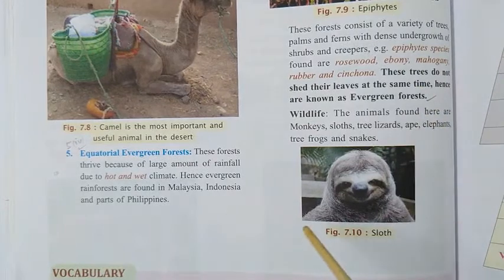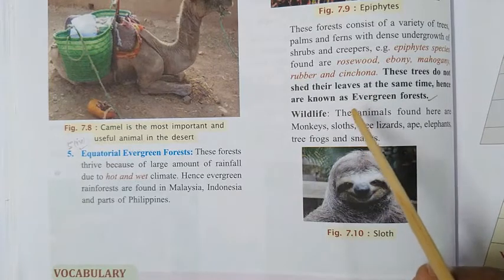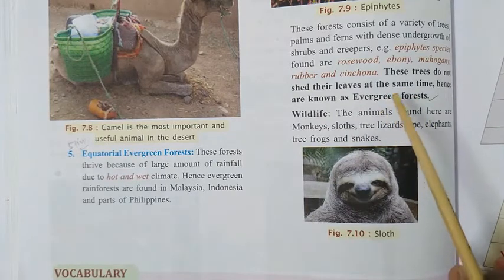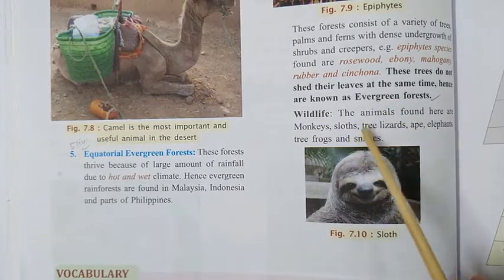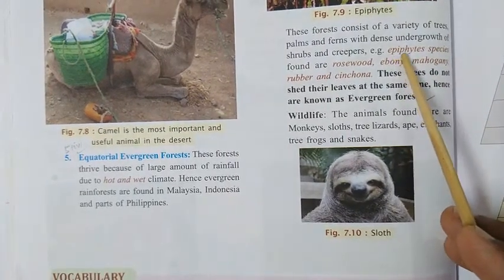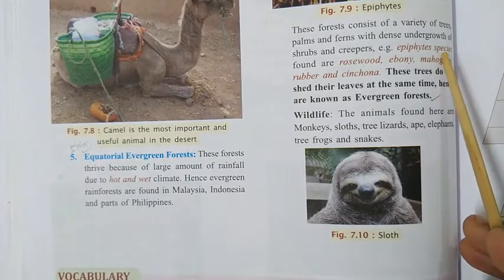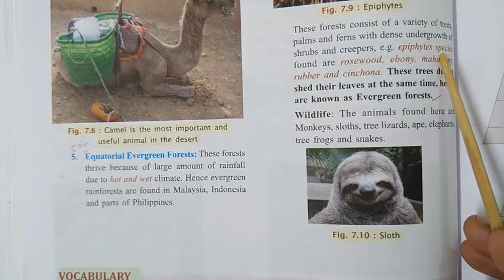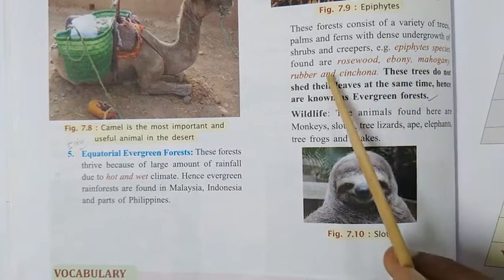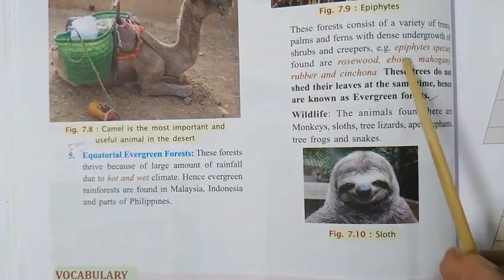Like in deciduous forest, during the dry season the plants shed all their leaves. But here they don't shed their leaves all at the same time. That's why they remain evergreen. Now the vegetation found here is also called epiphytes. Why epiphytes? They are very different types of trees, first of all evergreen, and they climb over other trees. Because of these characteristics, this vegetation is also known as epiphytes in the equatorial region.